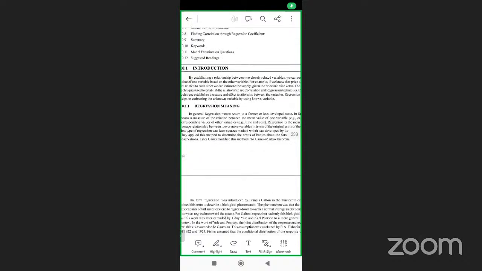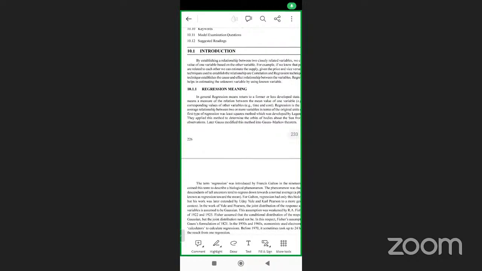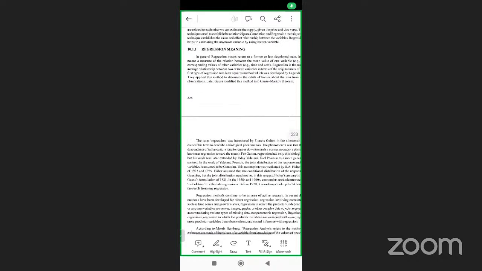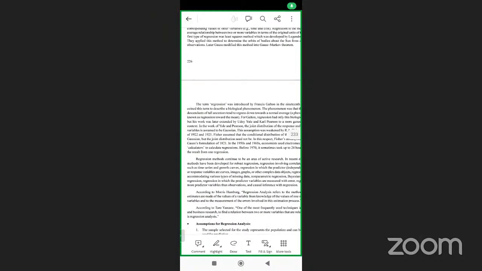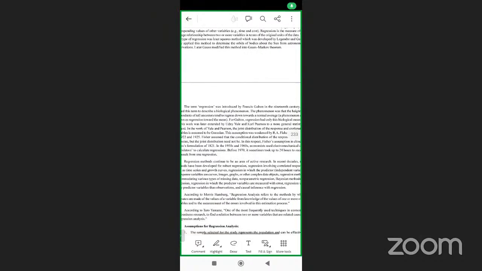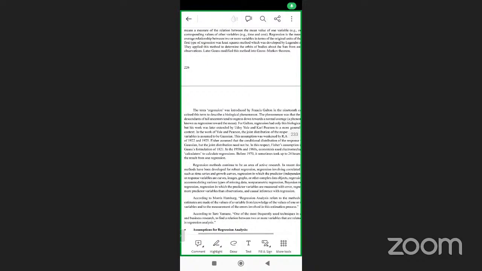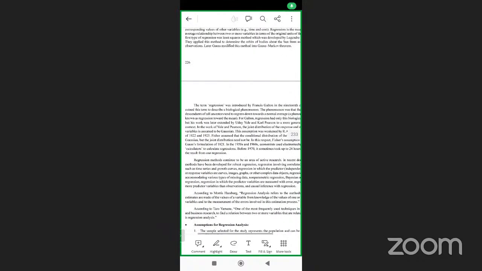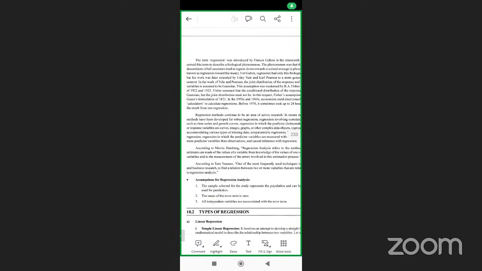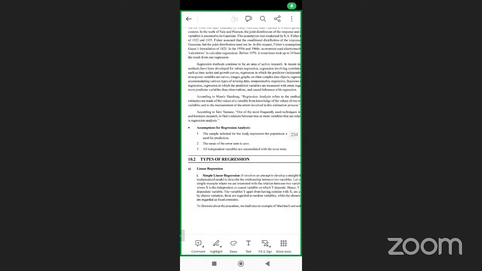The term regression was introduced by Francis Galton. He coined this term to describe a biological phenomenon: the heights of the descendants of tall ascendants tend to regress down towards the normal value. For Galton, regression had only a biological meaning. Regression methods continue to be the same. Now see these assumptions.